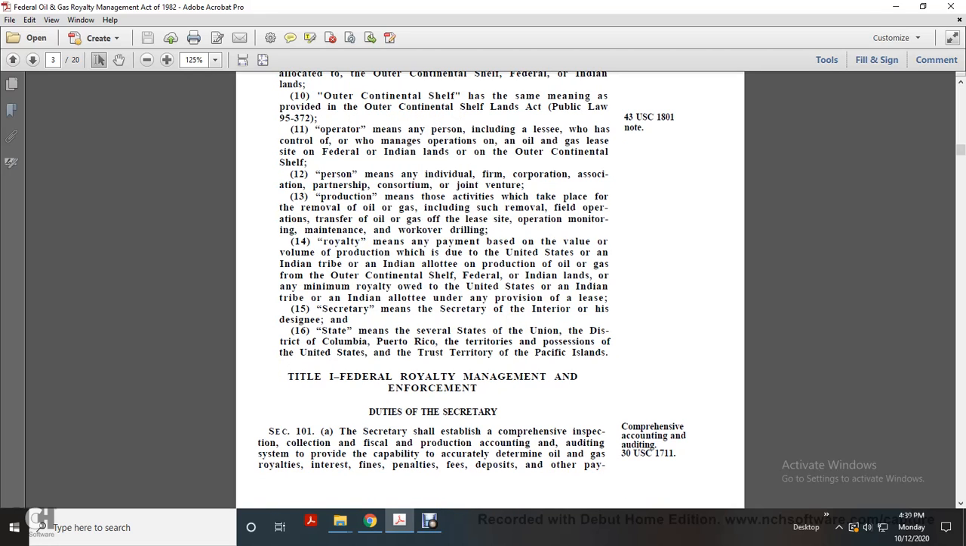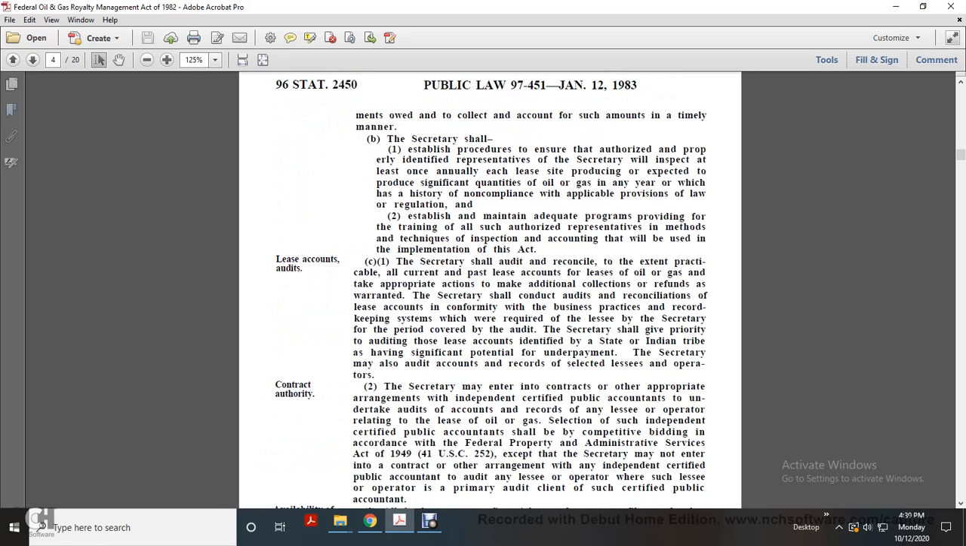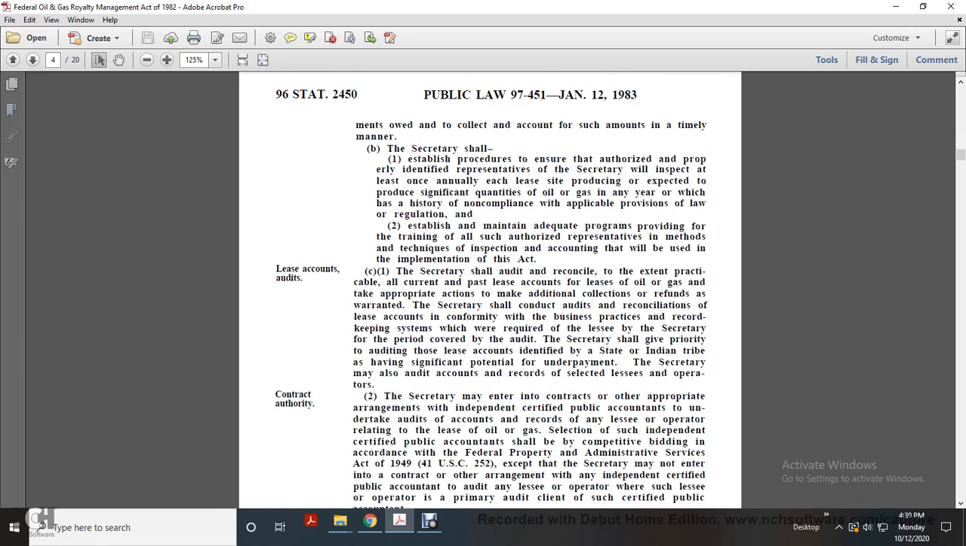Duties of the Secretary. The Secretary shall establish a comprehensive inspection, collection, fiscal production, accounting, and auditing system, and provide the capability of accurately determining oil and gas royalties, interest, fines, penalties, fees, deposits, and other payments owed, and to collect and account for such amounts in a timely manner.